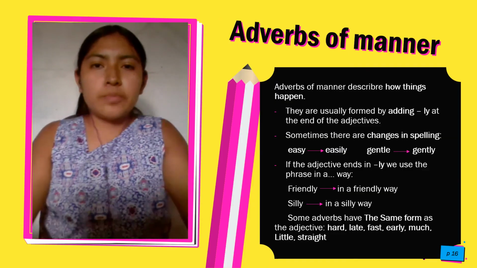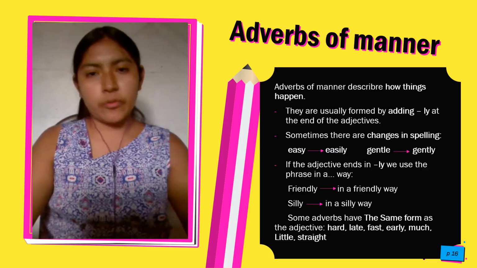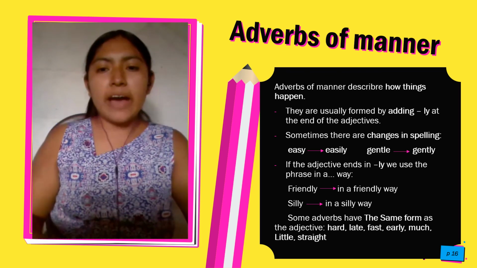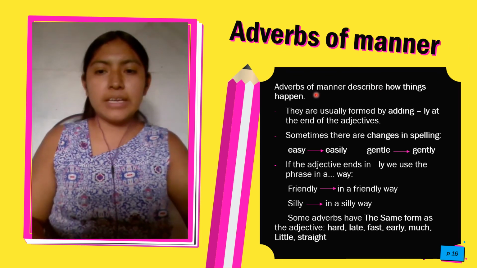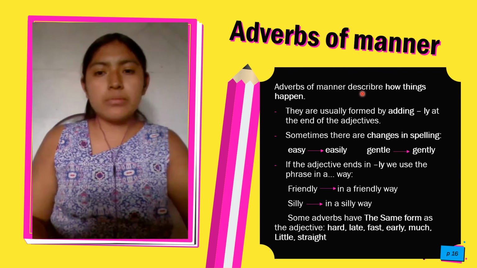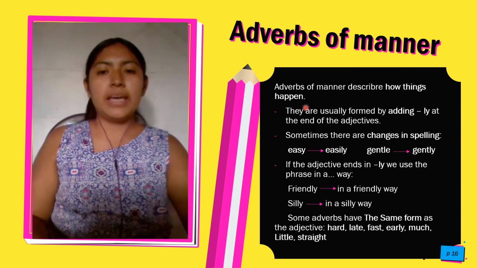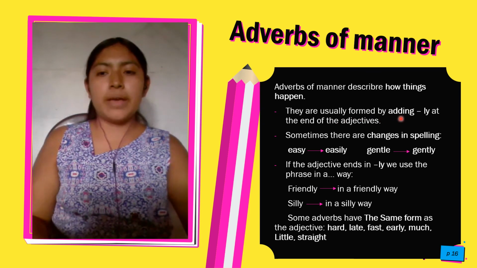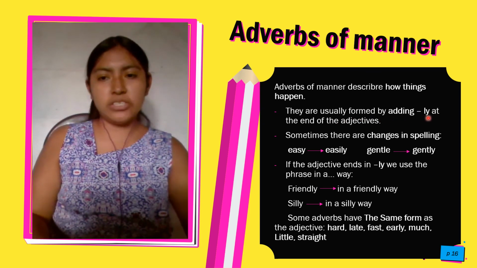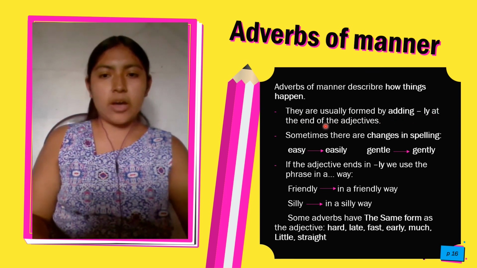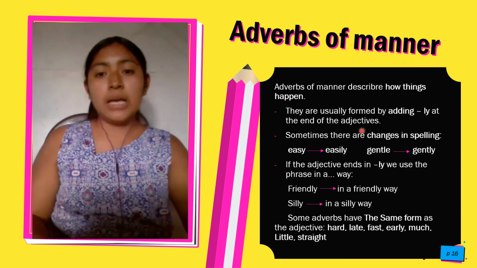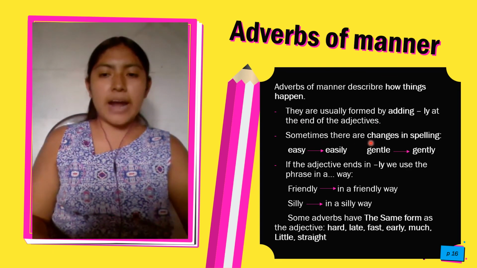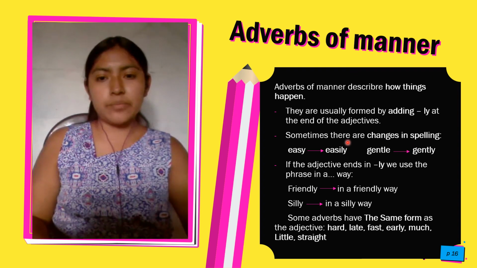The next topic is about adverbs of manner. Adverbs of manner describe how things happen. They are usually formed by adding "ly" at the end of the adjective. Sometimes there are changes in spelling.